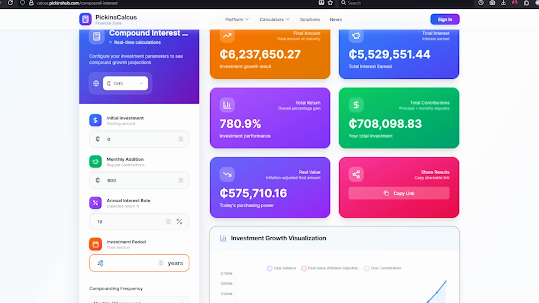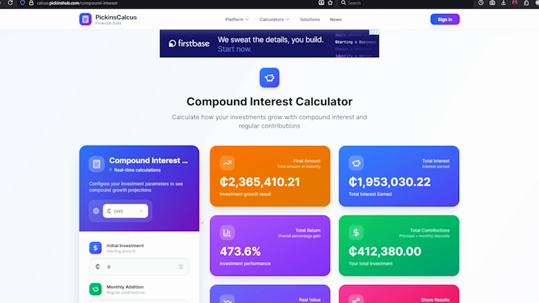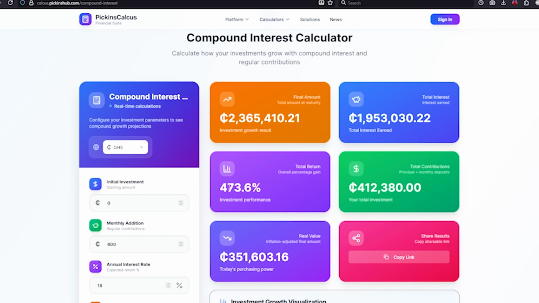Even if he goes in for the next 20 years, he's still going to make 2.3 million. So that is where the time factor matters a lot. If you are younger, you have more time to invest for longer than someone who is in mid-age, right? So if you're in your 20s, you have more opportunities than someone who is in their 30s, unless you are increasing your monthly addition or your monthly deposit is a little higher.